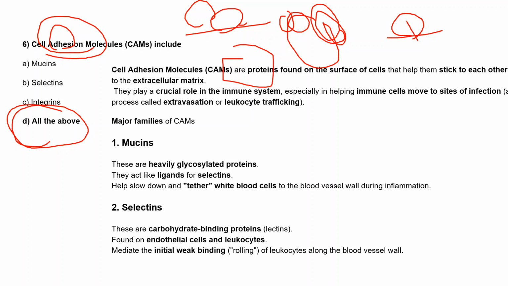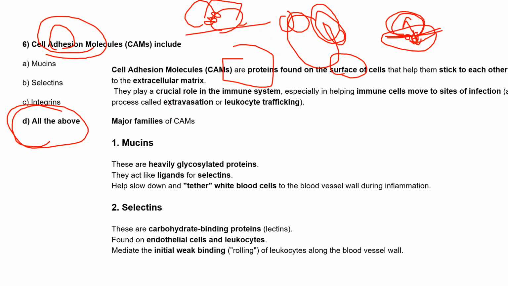How does this attachment happen? Some proteins present on the surface of the cells help the attachment of cells to the ECM, the extracellular matrix, or to other cells.